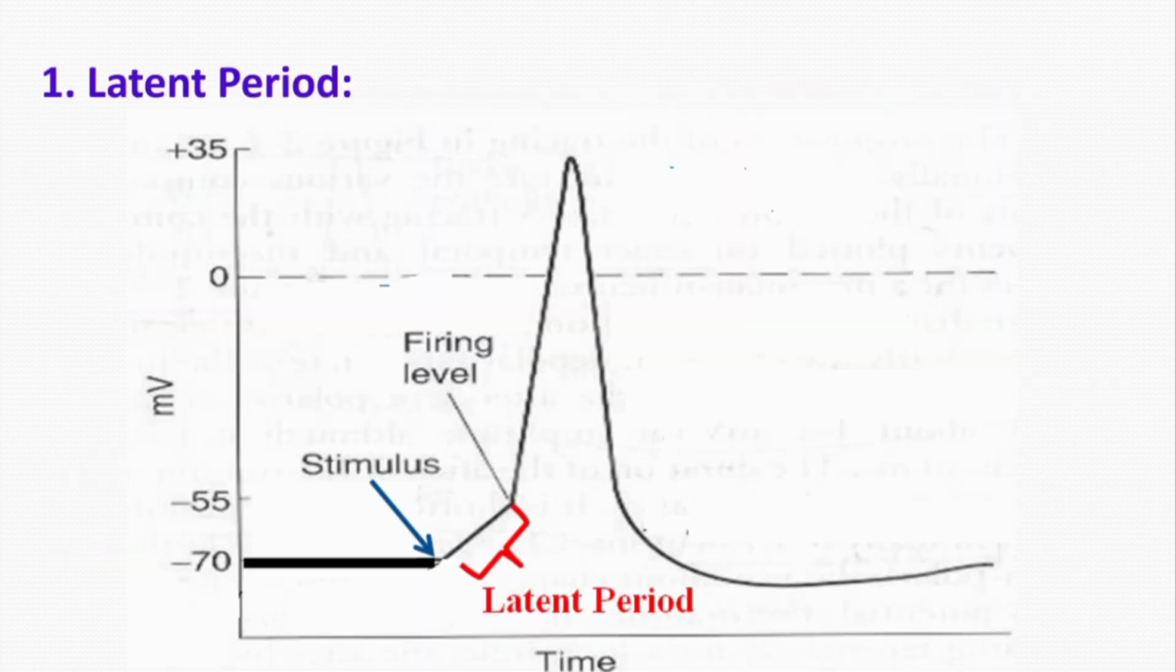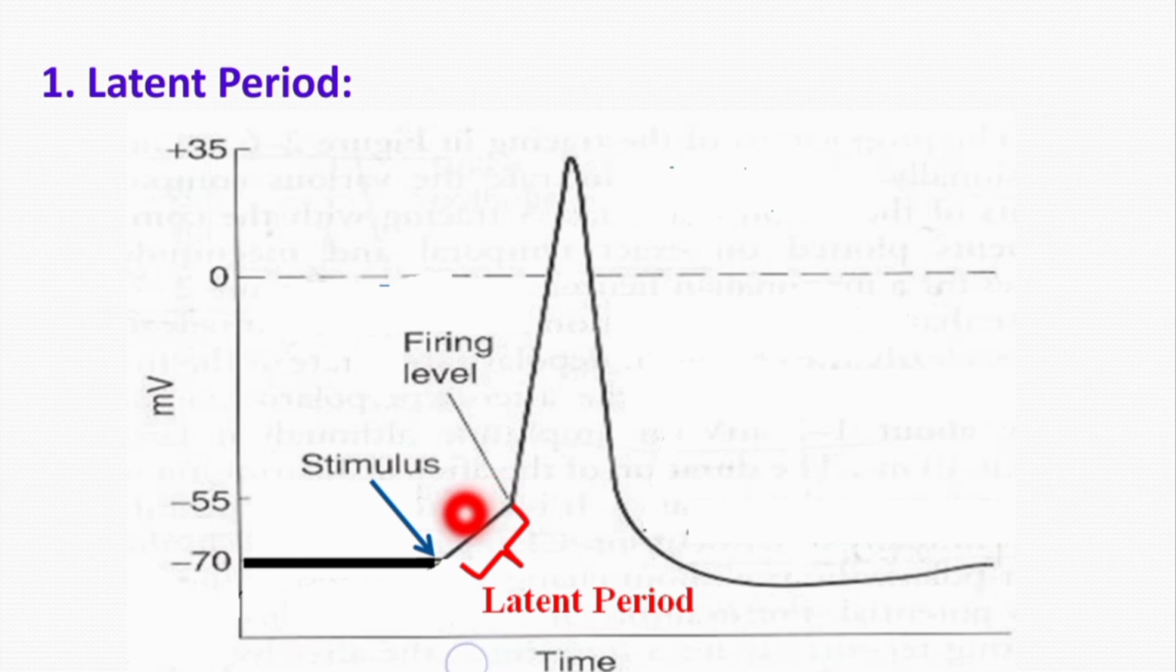So by definition, latent period is the period between the application of the stimulus and appearance of the response. So this period is called latent period, as you can see here. Basically this is the graph of an action potential, and here you can see this is the resting membrane stage, and here the stimulus has been applied, as the arrow indicates.